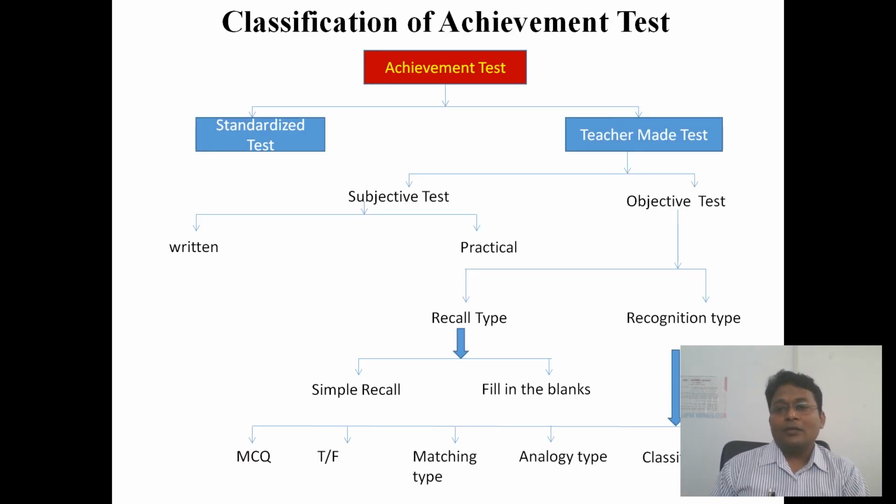Now moving forward, here is the classification of achievement test. Achievement test can be broadly classified into two main categories. As you can see here, first is standardized test and second is teacher made test. Teacher made test is further subdivided into subjective test and objective test. But here I will explain a little bit about standardized test and teacher made test.